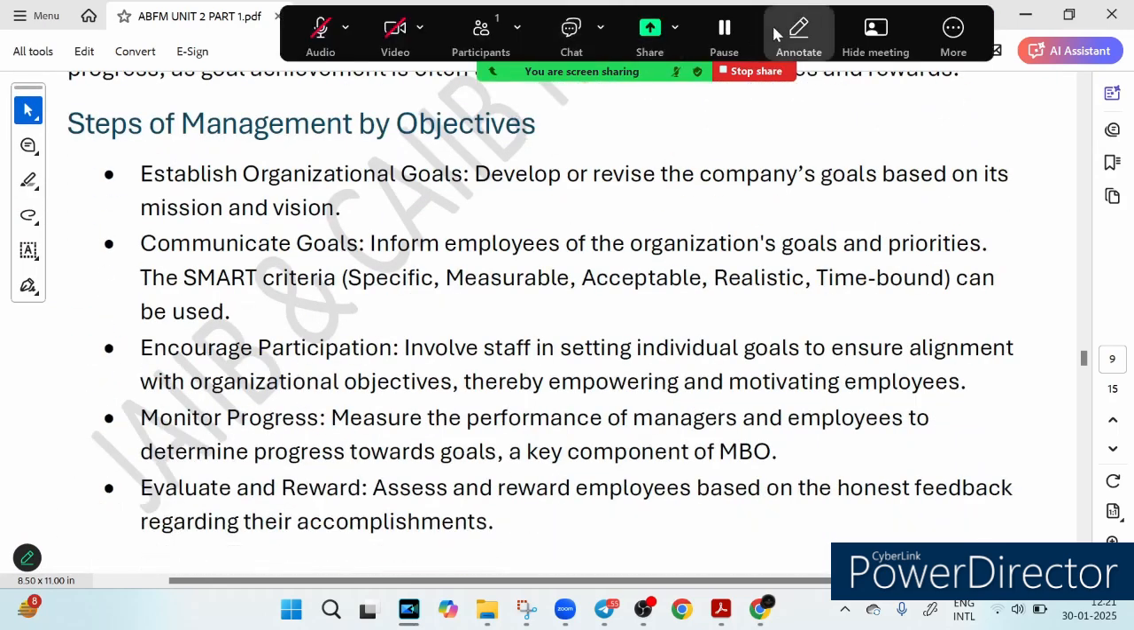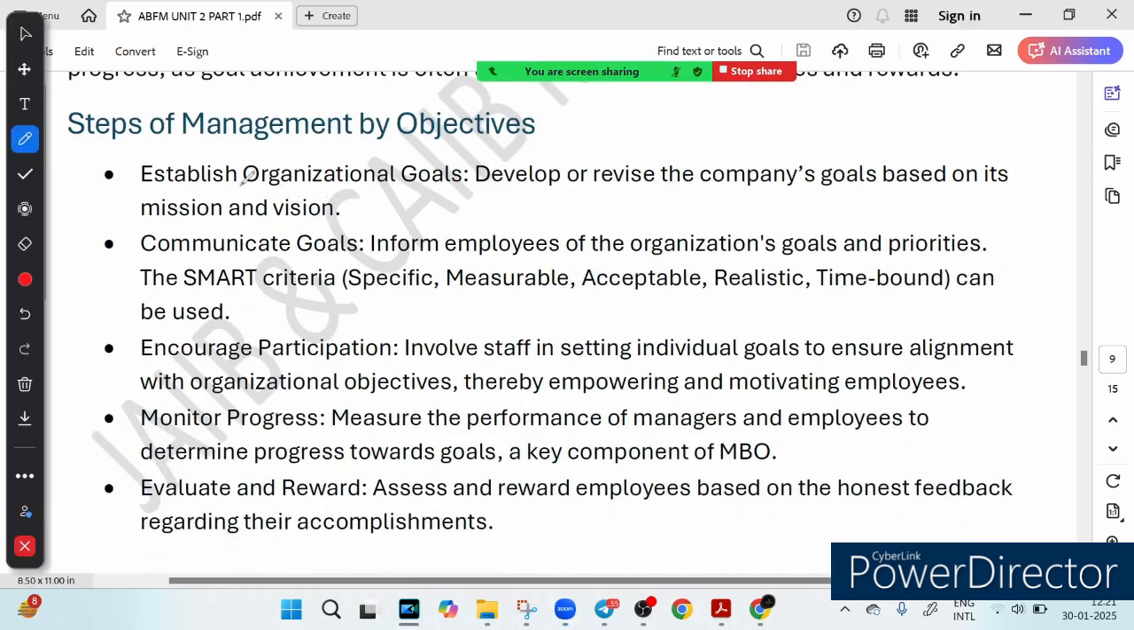Let's see. So the first step is to establish the organization goal. It means the company defines and updates its goals based on its mission and vision. It's like deciding the final blueprint of the project. So this is called establishing organization goal.